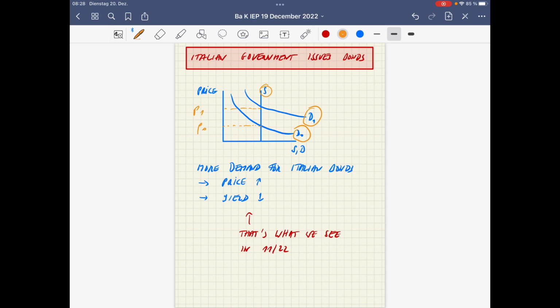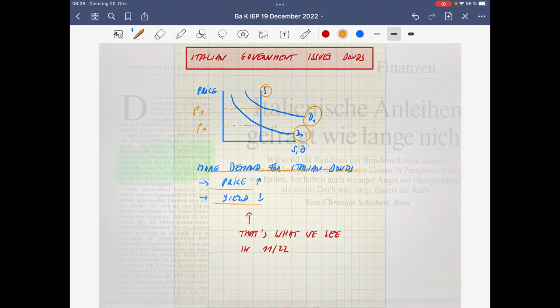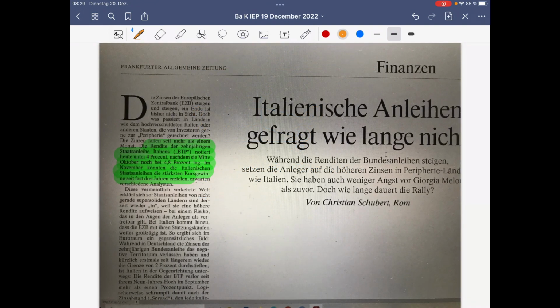So what we see is more demand for Italian bonds, because people trust the state that it will pay back its debt. So the price goes up and the yield goes down. And that's exactly what we see at the moment.